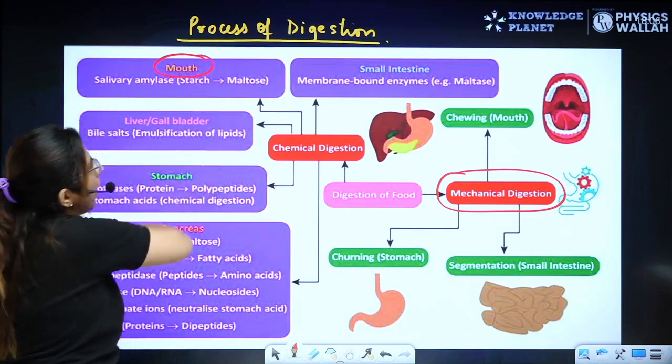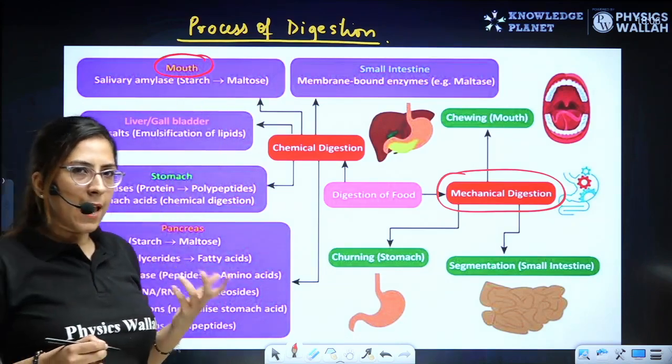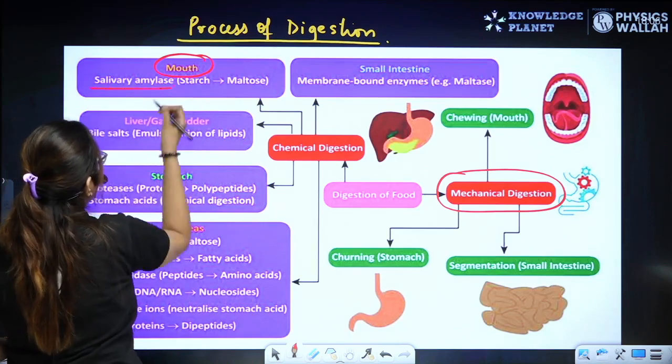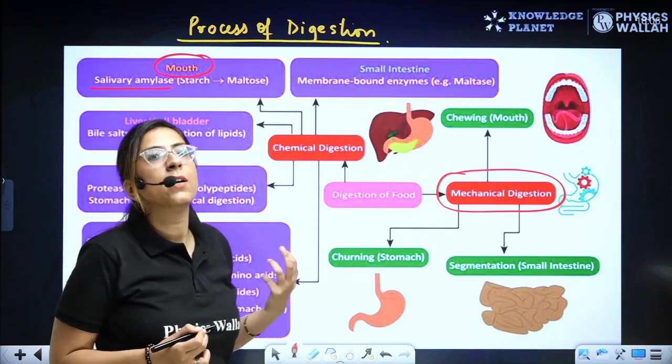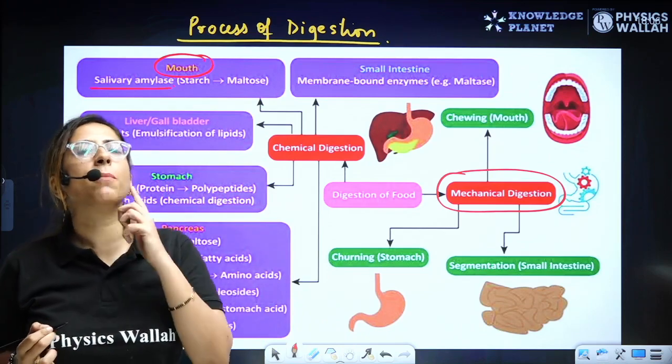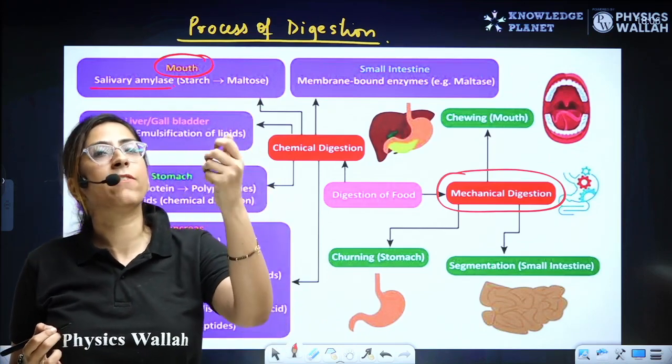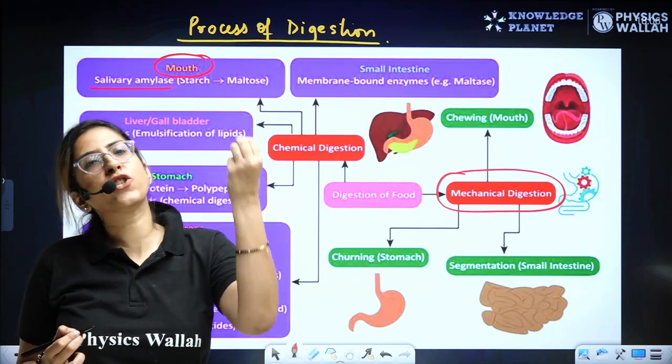So, mouth. What is there in the mouth? We all know mouth has salivary amylase. Salivary amylase is coming from the salivary glands, 3 pairs of salivary glands. They secrete salivary amylase, which helps in digestion of starch.